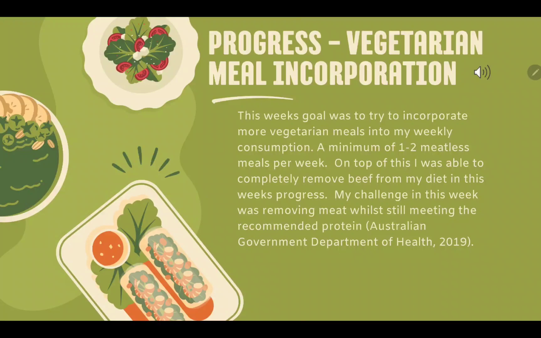So my progress for the vegetarian meal incorporation: the week's goal was to have at least 1 to 2 meatless meals. That was definitely achieved. And I was able to completely remove beef from my diet in this week. My challenge for that week was definitely still meeting my protein requirements as per the Australian Government Department of Health guidelines, as well as getting my partner on board as he's a big meat eater, and obviously we prepare our dinners together as we live together.